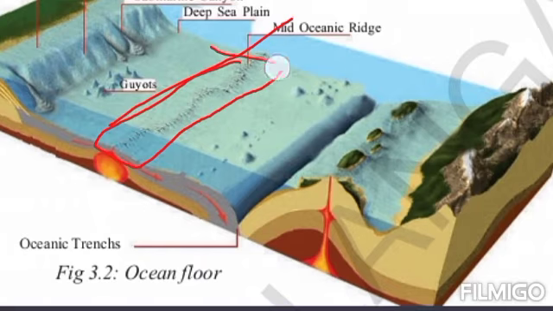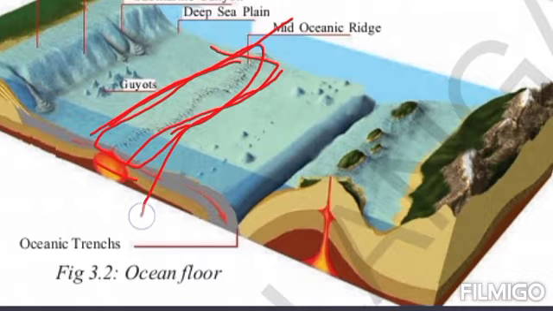Next important one is trenches. Here you are seeing the mid-oceanic ridge. These are the trenches, large narrow trenches that plunge as great ocean deeps up to a depth of 6000 meters. Here there are some important trenches.